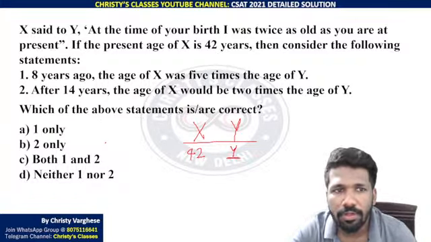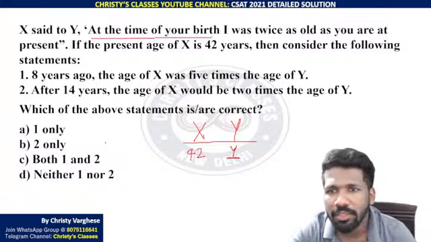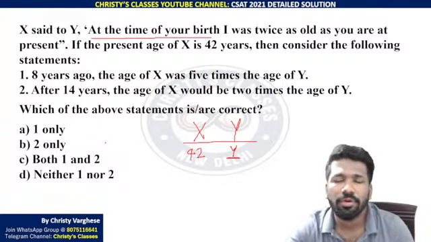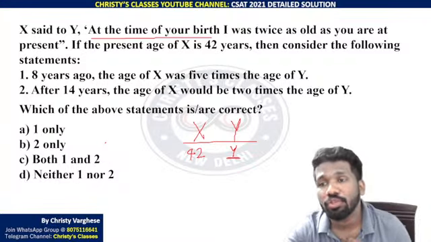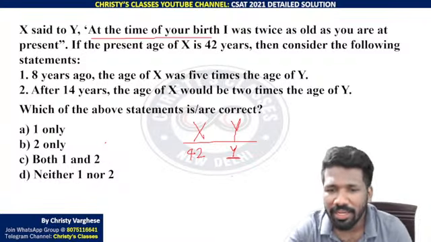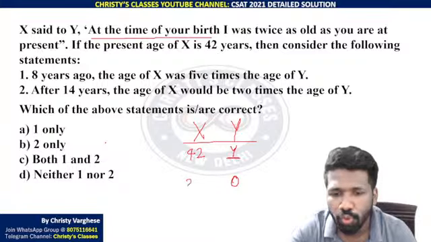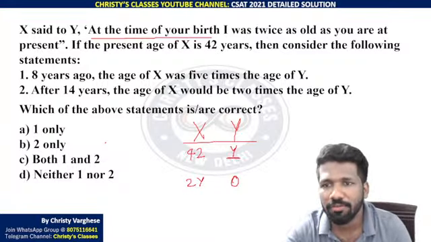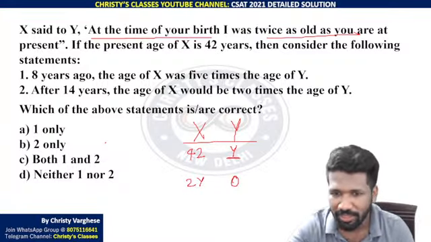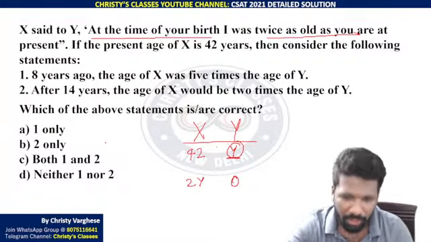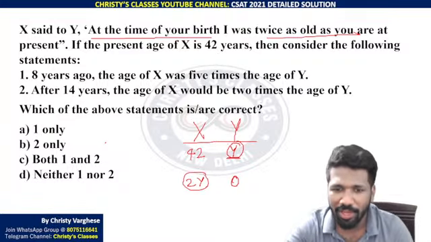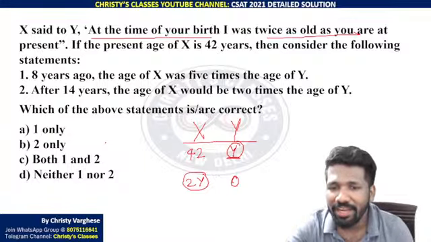X is saying to Y, at the time of your birth, I was twice as old as you are at present. At the time of birth, 0 is the age of Y. At that time, X was 2Y years old. That is the meaning of twice as old as you are at present. Presently, Y is Y years old. So X was 2Y years old when Y was born, that is, when Y was 0 years old.